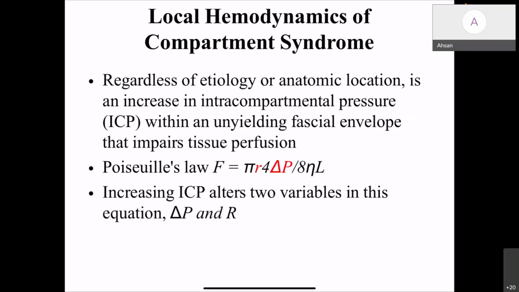The local hemodynamics of compartment syndrome, regardless of the etiology or anatomic location, is an increase in the compartmental pressure within the unyielding fascial envelope that impairs tissue perfusion. Tissue perfusion is given by the equation which is directly proportional to the radius and the delta P. Delta P is the difference between arterial and venous pressure. The venous pressure goes up when the compartment pressure goes up. That means when the compartmental pressure increases, the delta P decreases. The whole shape of the compartment remains unyielding, so the radius remains constant. So in effect, the perfusion decreases.